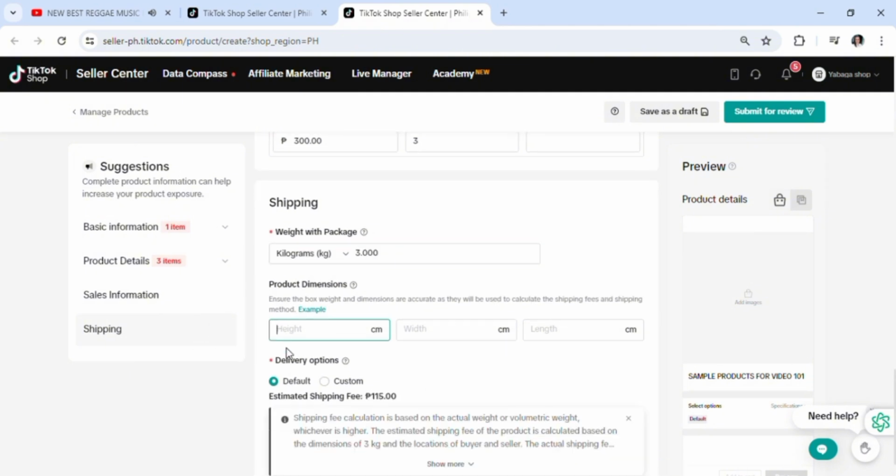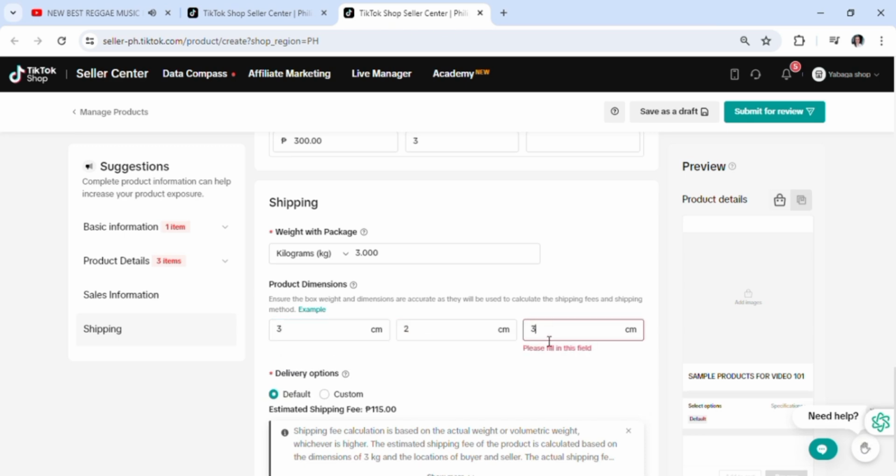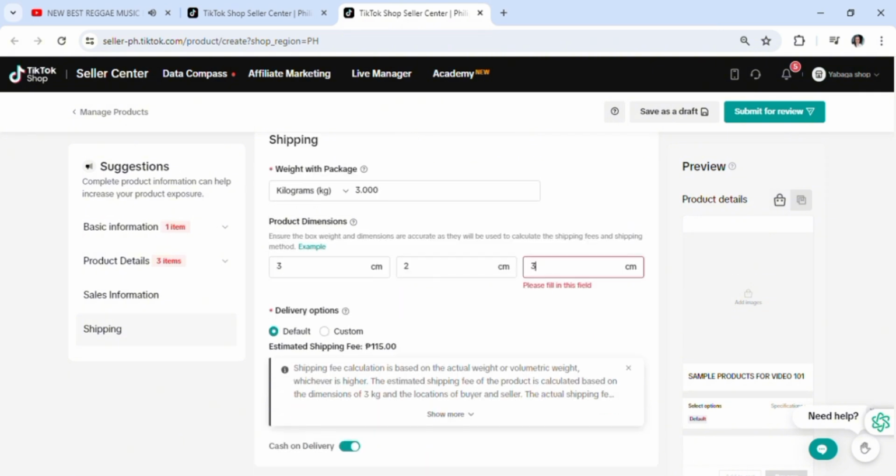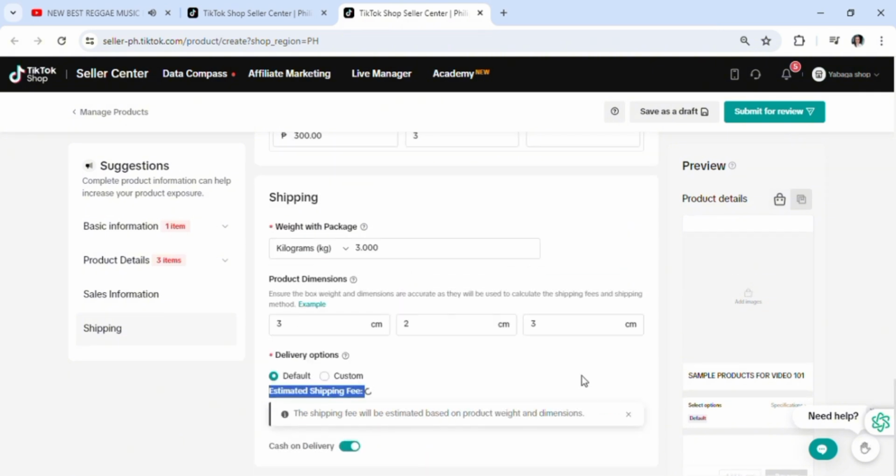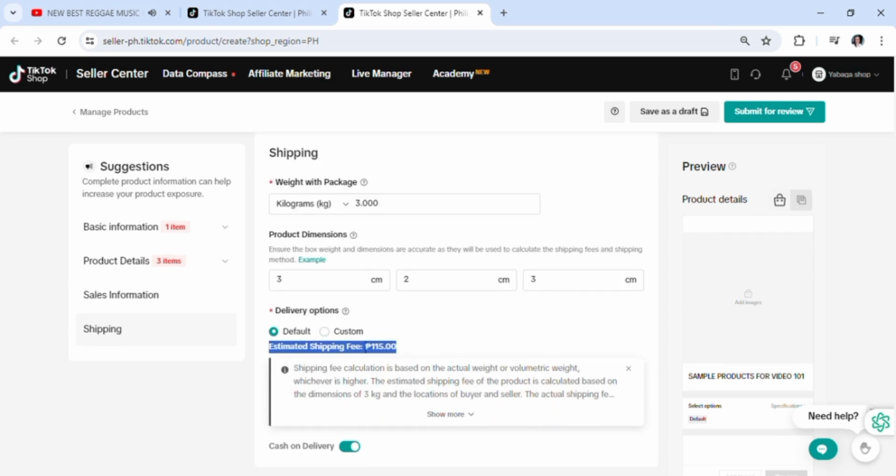Like for example, this product comes with 3 kilograms. Now product dimensions, she's going to weigh it all out. Okay, so the price shifts and the delivery options shift as well, in accordance to the weight of your actual parcel here.